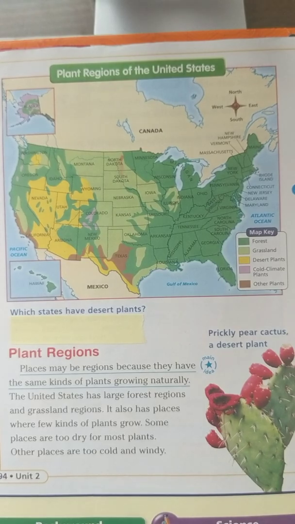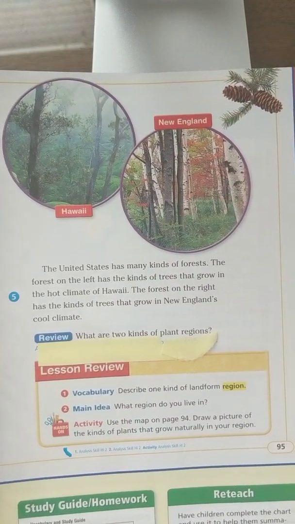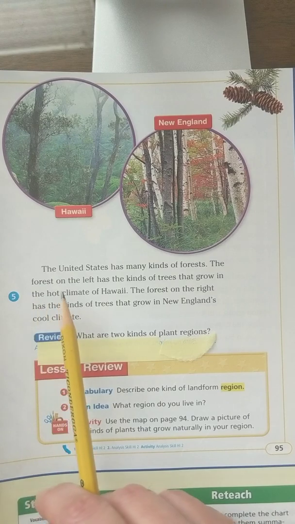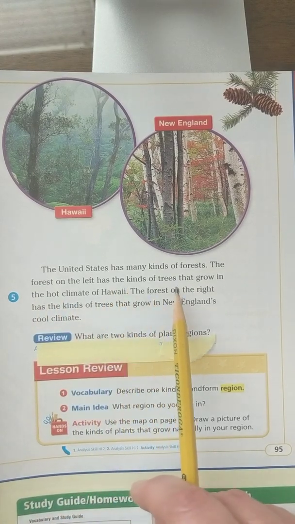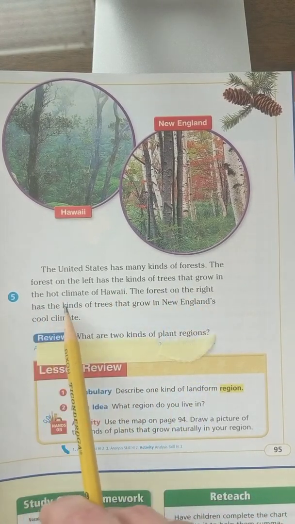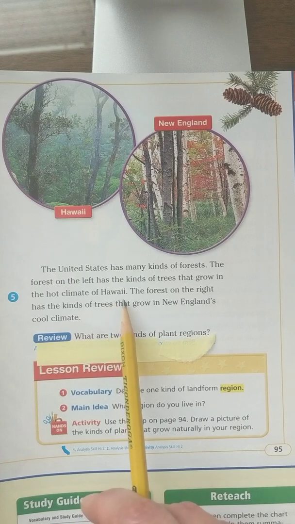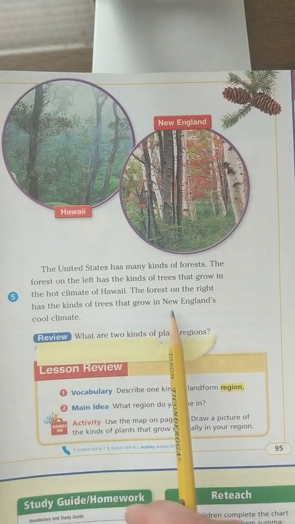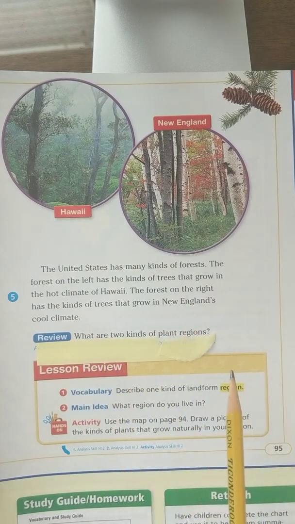Okay, next page. The United States has many kinds of forests. The forest on the left has the kinds of trees that grow in the hot climate of Hawaii. The forest on the right has the kinds of trees that grow in New England's cool climate.